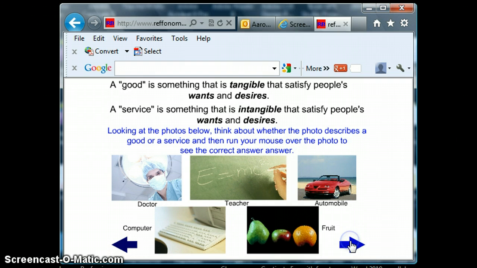So look through this in a little more detail. Here's some examples. Think about whether the photo describes a good or service, and then you can go to the website and run your mouse over the photo to see the correct answer.